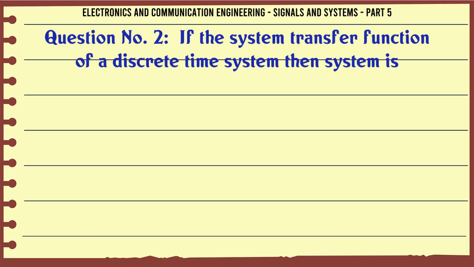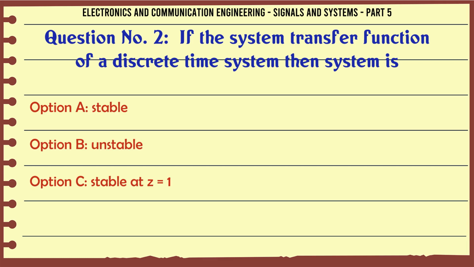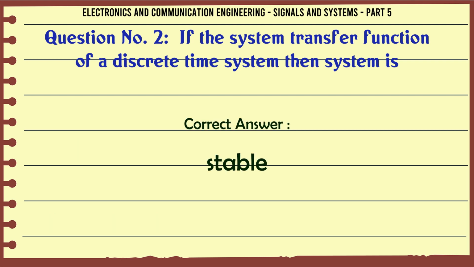If the system transfer function of a discrete time system is given, then the system is A: stable, B: unstable, C: stable at z=1, D: unstable at z=1. The correct answer is stable.